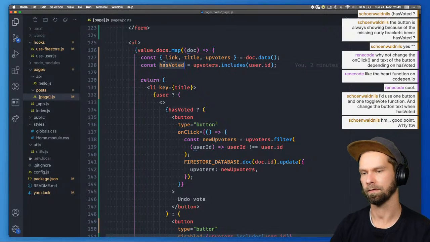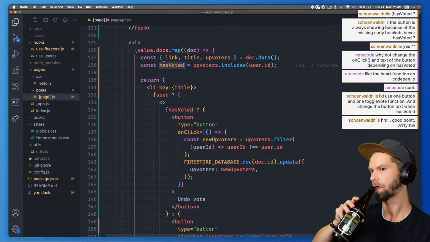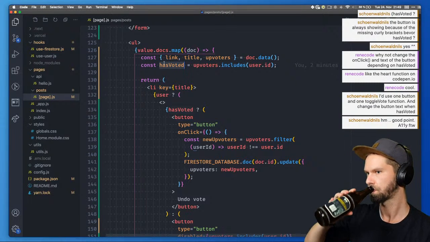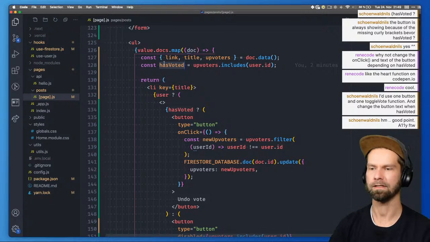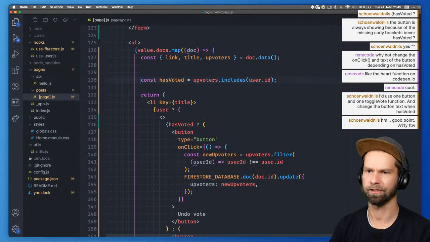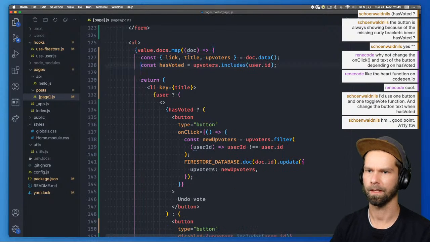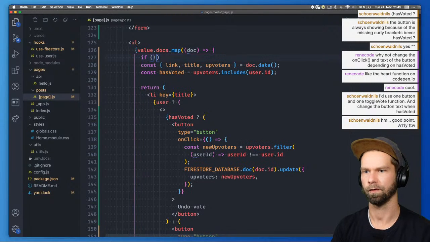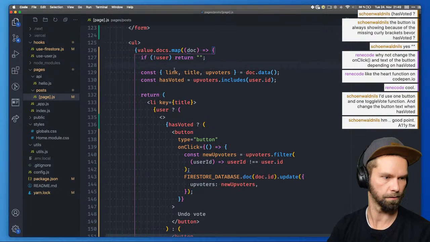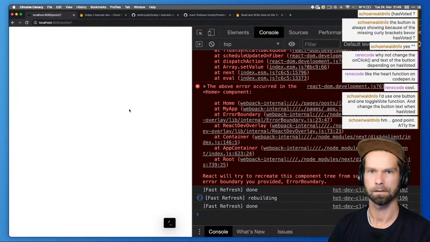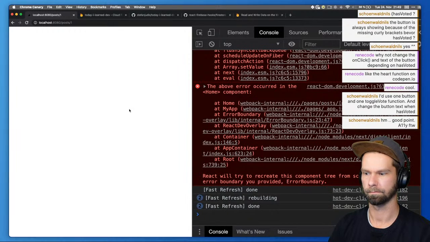So has voted is outside of our user condition. So how should we do it? Should we just return if there is not a user? I mean, we could just do if not user, return empty string. Done. Case closed. I hope.